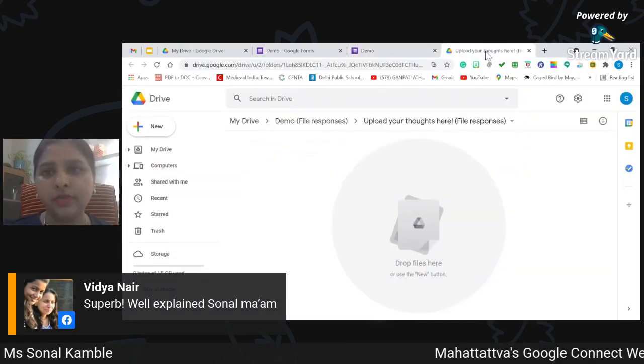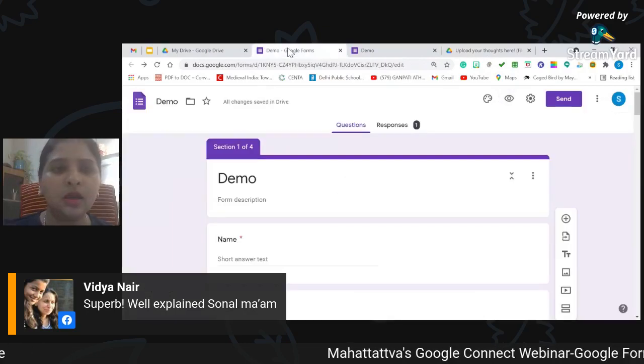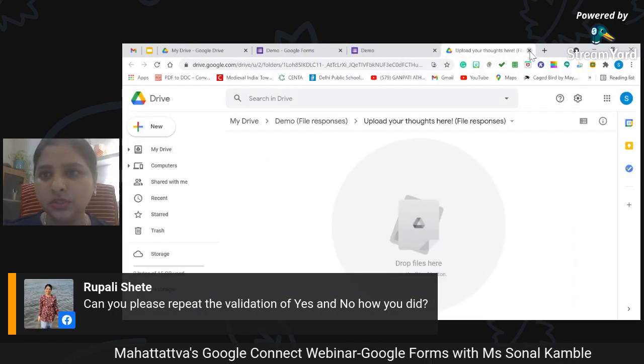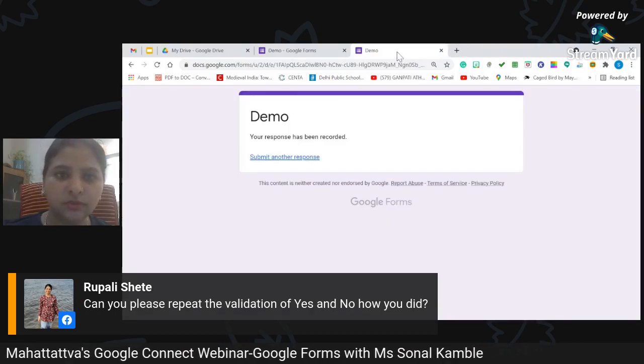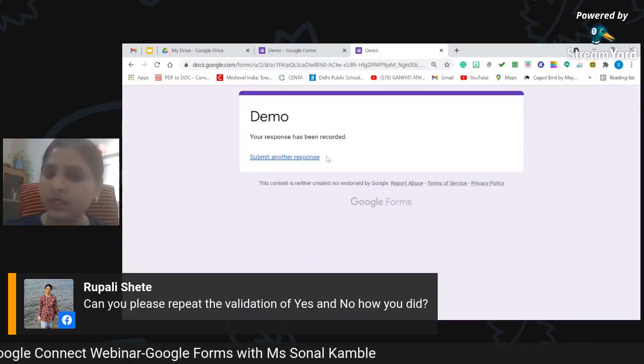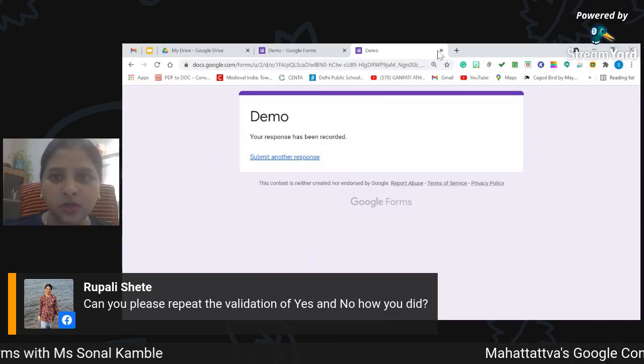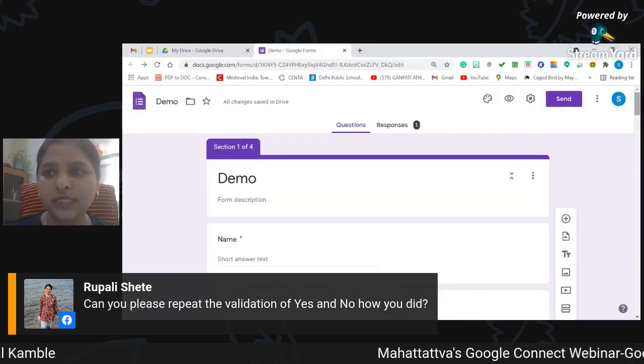But when we are taking our assessments, I don't think this is a good option. Let me just close this because there will be confusion otherwise. So when we are dealing with our students, we never go about with this option. So I'm going to close this, and I'll show you how we change the settings then.